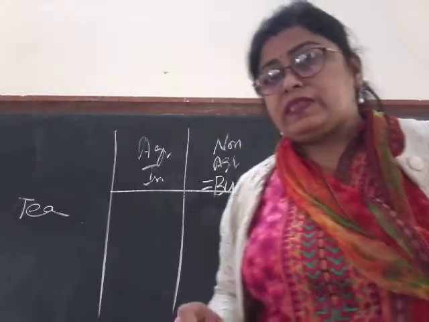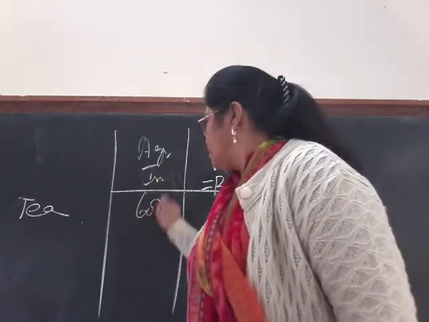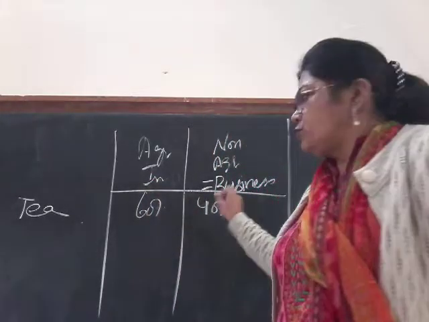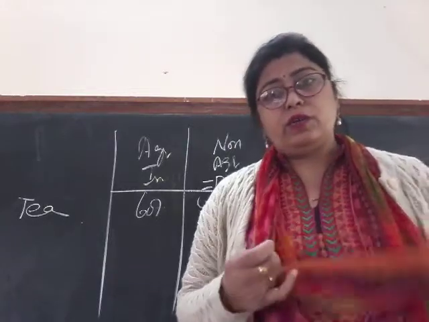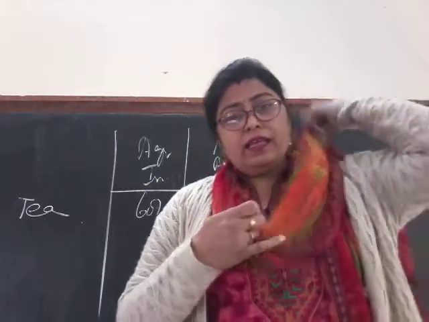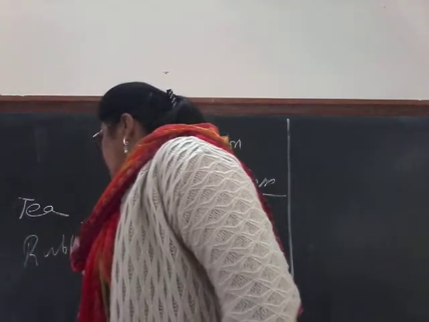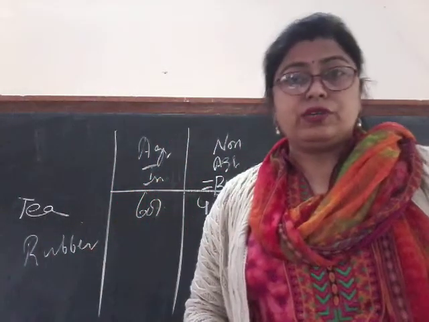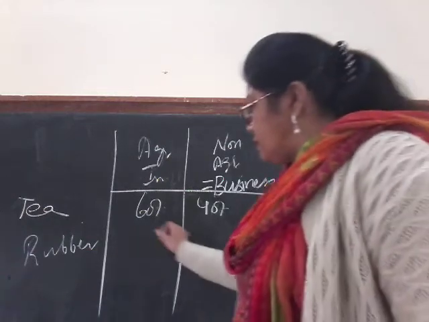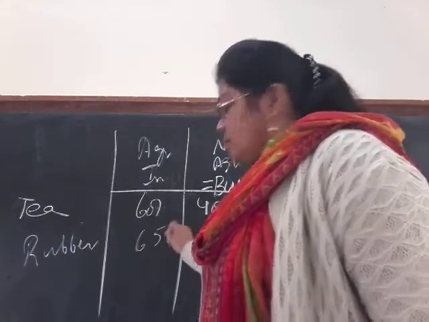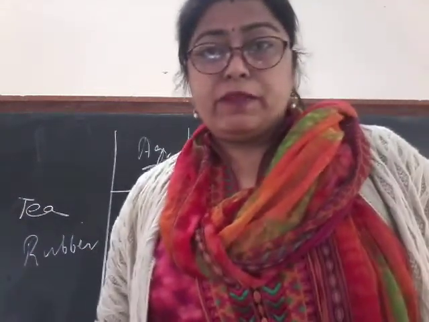The ratio is 60% to 40% for tea grown and manufactured in India. Next is the rubber business. The agricultural to non-agricultural ratio is 65% to 35%.